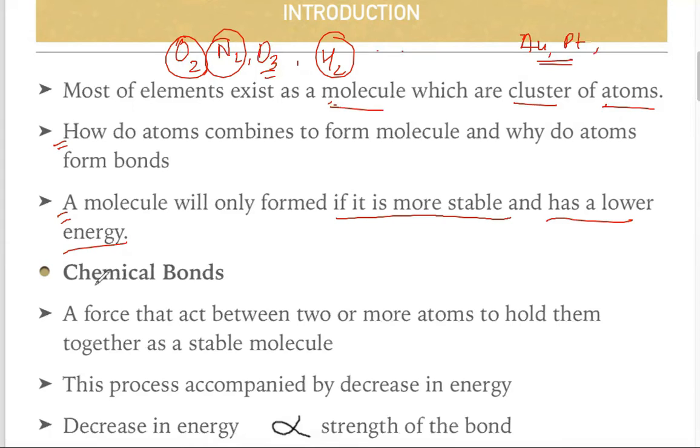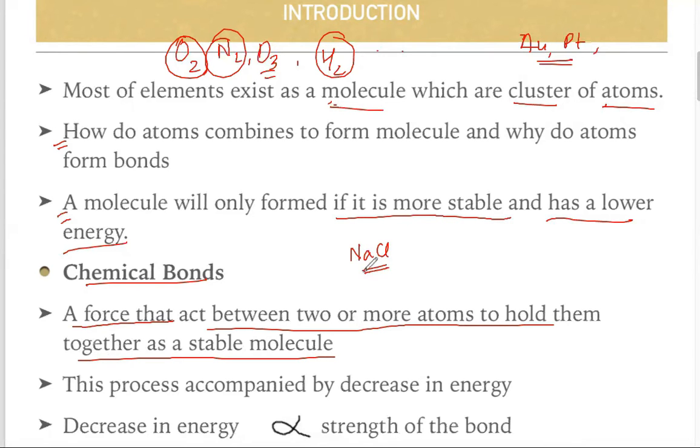Next, chemical bonds. What are bonds? Bonds are the force that acts between two or more atoms to hold them together as a stable molecule. For example, consider NaCl. In NaCl, there is a force of attraction between the sodium ion and the Cl minus ion.